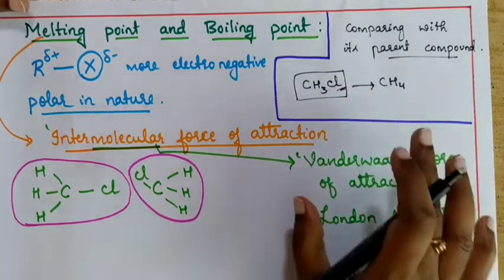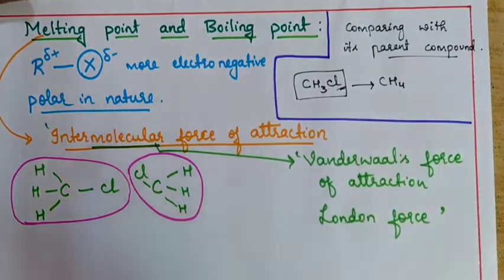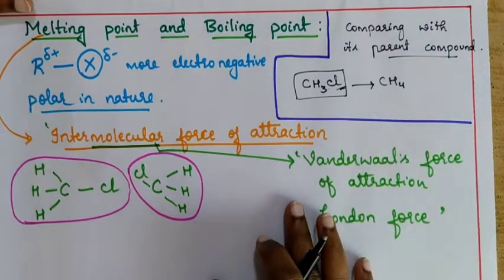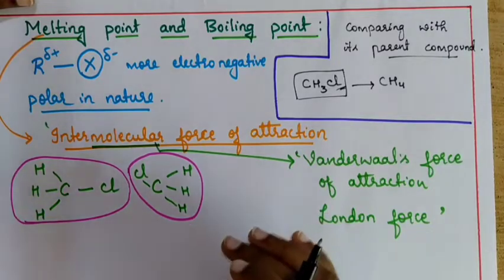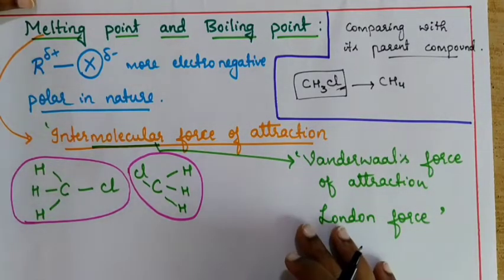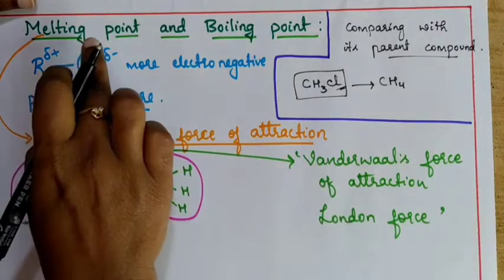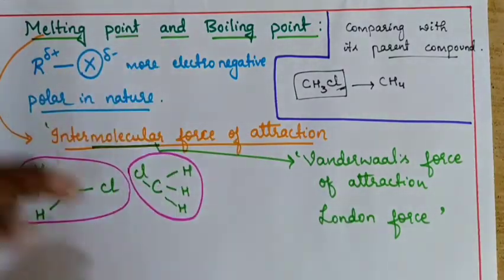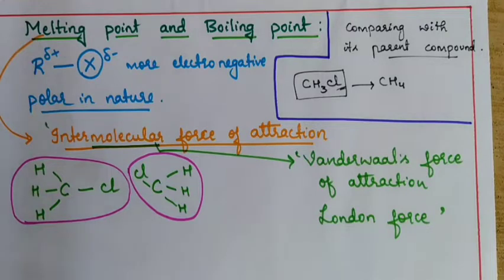So for this methyl chloride, the parent compound is methane. This is just an example. You consider any haloalkane or haloarene, the parent compound is going to be its respective hydrocarbon. So we are talking about the melting point of that particular parent hydrocarbon compared with the respective haloalkane or haloarene.